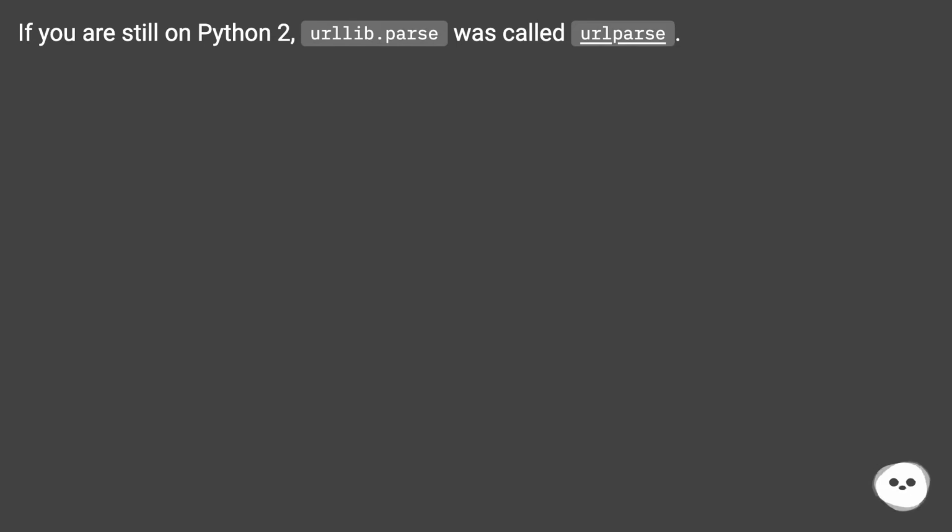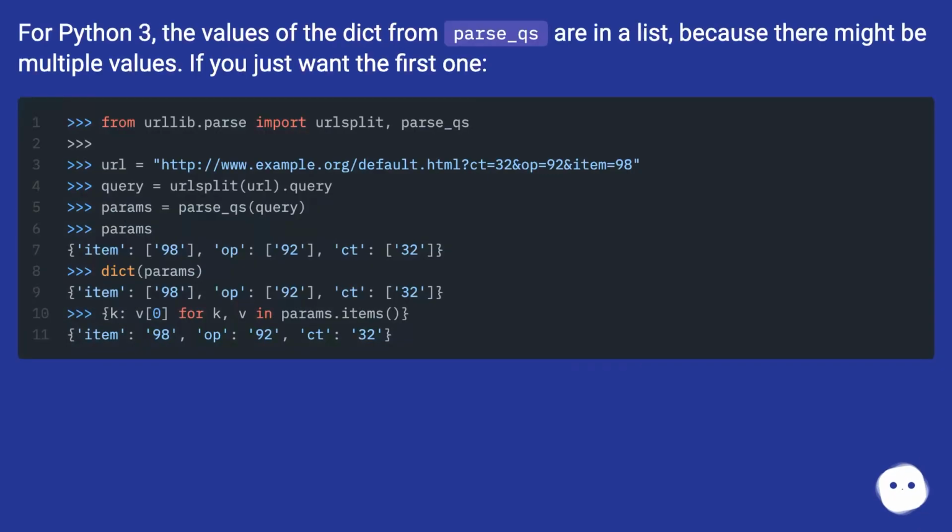If you are still on Python 2, urllib.parse was called urlparse. For Python 3, the values of the dict from parse_qs are in a list because there might be multiple values. If you just want the first one,